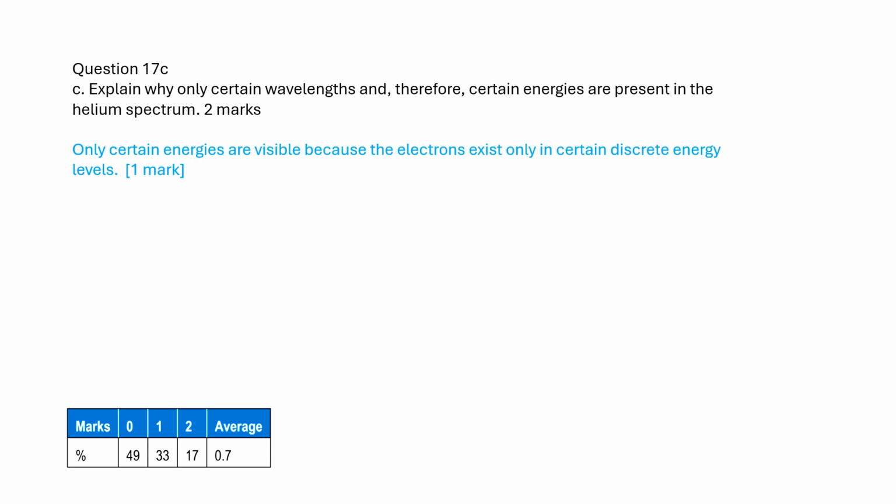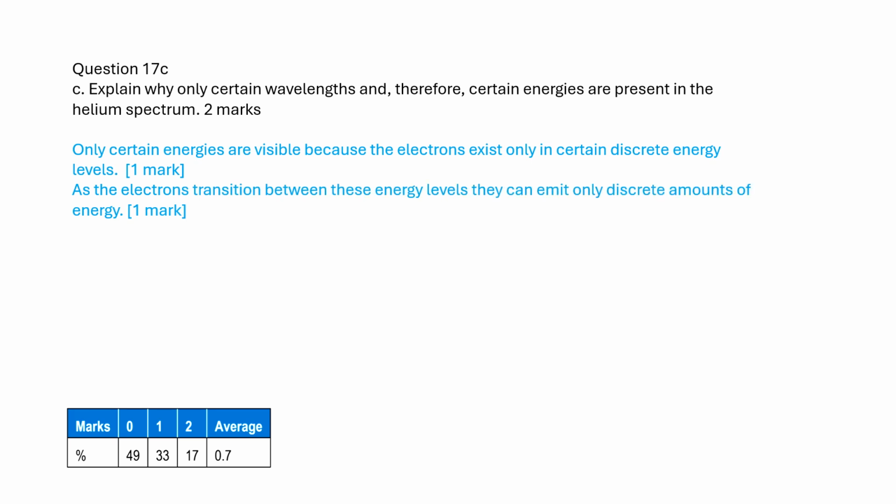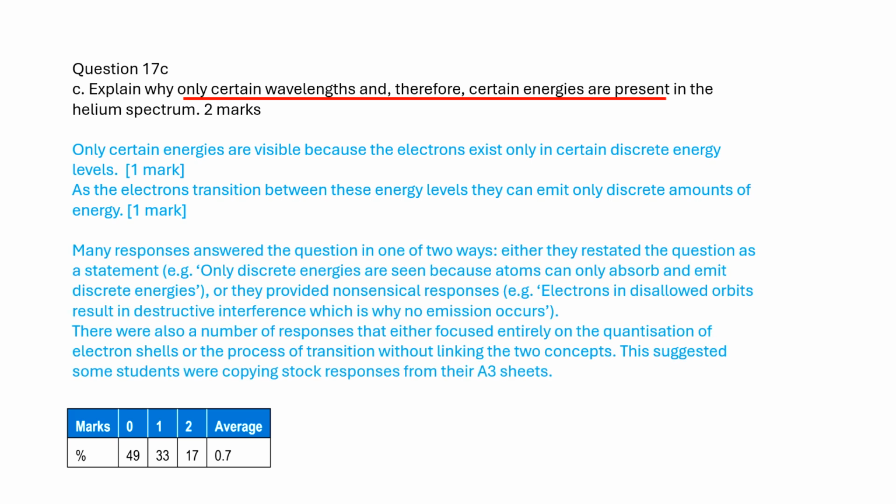Only certain energies are visible because the electrons exist only in certain discrete energy levels. As the electrons transition between these energy levels, they can emit only discrete amounts of energy. Therefore, only certain wavelengths and energies are present in the helium spectrum.